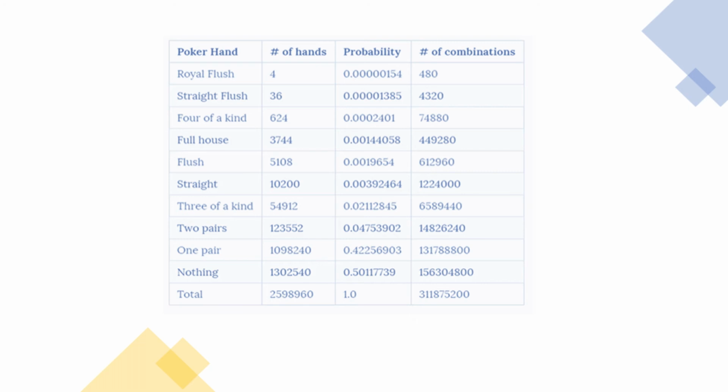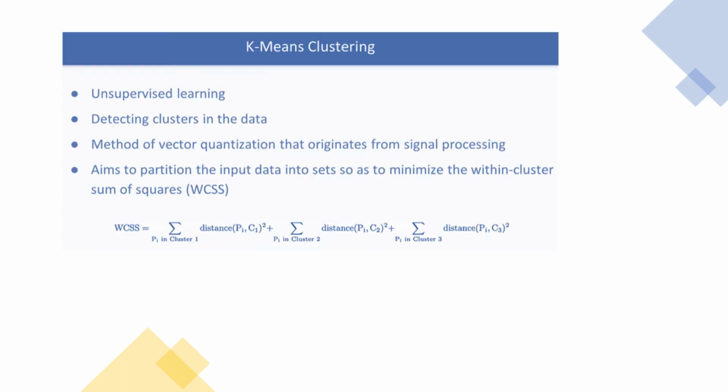Now we saw what kind of problem the poker hand dataset contains. Next, we are going to see what the k-means clustering algorithm is all about. So now we are going to take a look at the k-means clustering algorithm in brief, what it's all about and how it works. Also, we are going to detect what kind of problems it solves. Also, we will take a look at something called the elbow method, which is used to determine the number of clusters when we are using the k-means clustering algorithm. So let's start from the beginning and let's see k-means clustering.